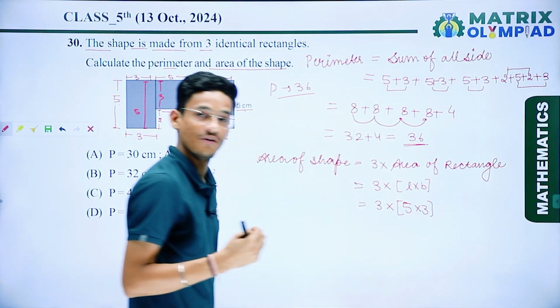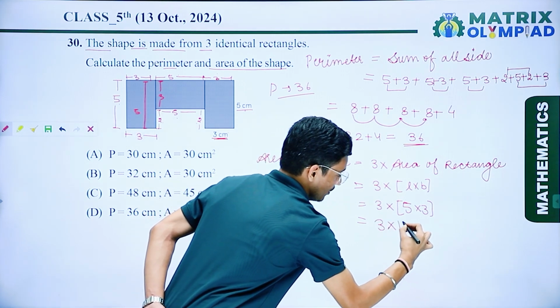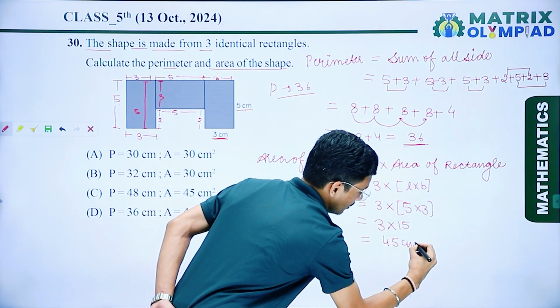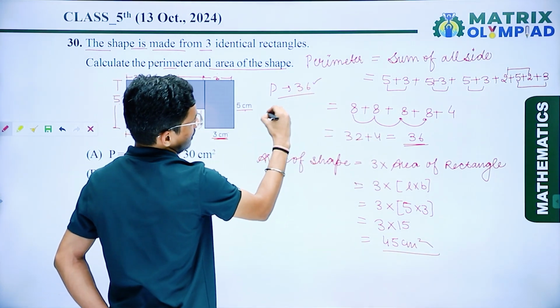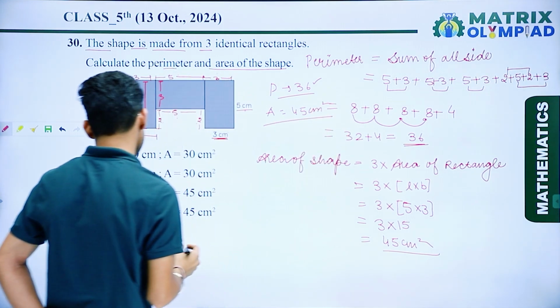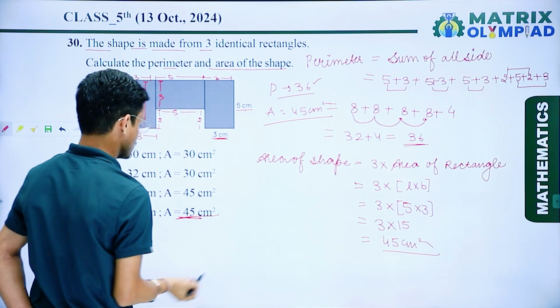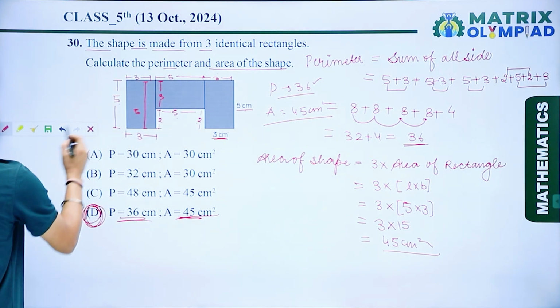So 5 threes are 15. So I can say 3 multiplied by 15, and 15 threes are 45 centimeter square. So here the perimeter is 36 centimeter and the area is 45 centimeter square. So check which option is correct. Perimeter 36, area 45 centimeter square. So I can say that option number D is the correct answer over here.